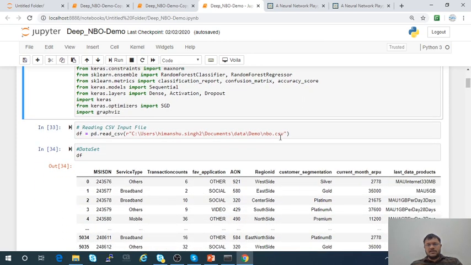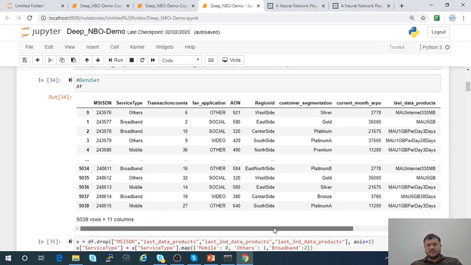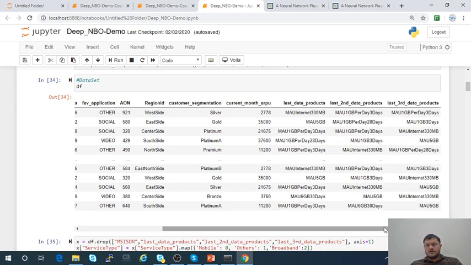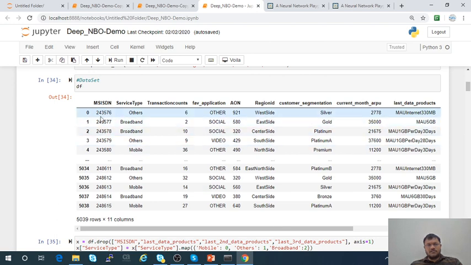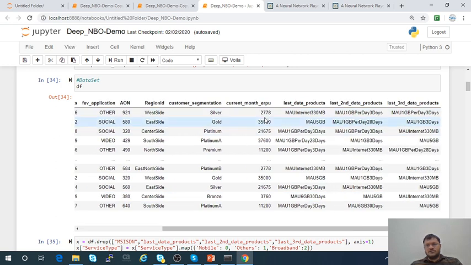And then in this file, I have saved my data, nbo.csv, next best offer. You can see how the data looks. Our goal is, for this particular MSISDN, these are my attribute values: the region ID, transactions count, which kind of service type he has taken, customer segmentation, and average revenue per user for the current month, and then last date product, last second date product, and last three.